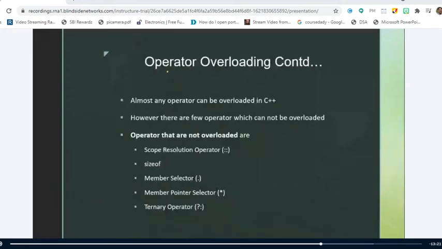On this point, we have already discussed that almost any operator can be overloaded in C++. However, there are a few operators which cannot be overloaded. The operators that cannot be overloaded are the scope resolution operator, the sizeof operator, and the member selection operator. This is also a member selection operator, but used with pointers; this arrow. So this is the member pointer selector operator, and then we have the ternary operator. These five operators cannot be overloaded. That is the important point we should remember.